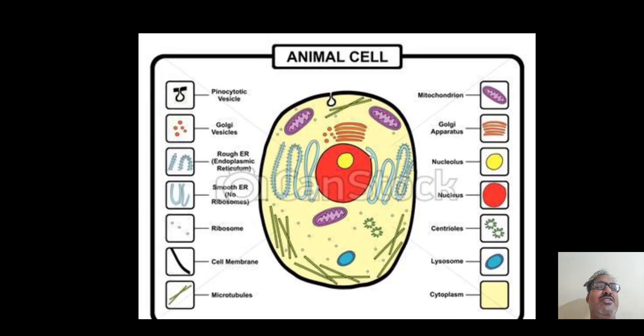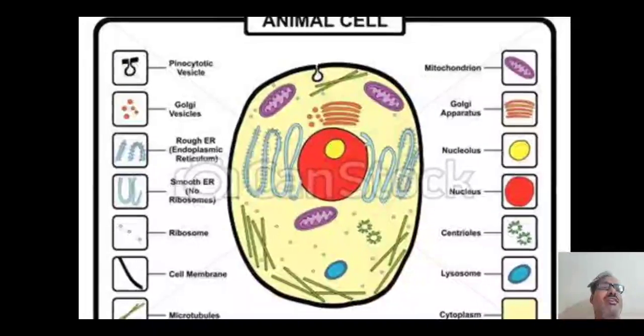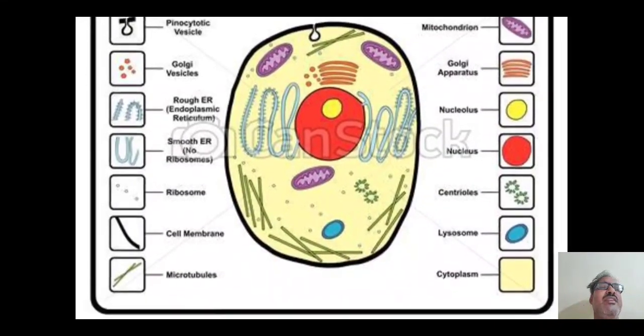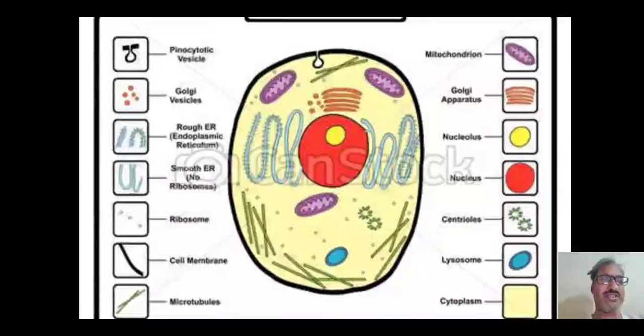So this is the structure of animal cell. Here you can see, as a difference from plant cell, there is only one cell membrane, there is no cell wall. Okay, here the plastid is also absent. Centriole is present only in animal cells, which helps in cell division, and at the center you can see the red color nucleus. But in plant cell the nucleus was not in the center, it is just on the corner because of the vacuoles.